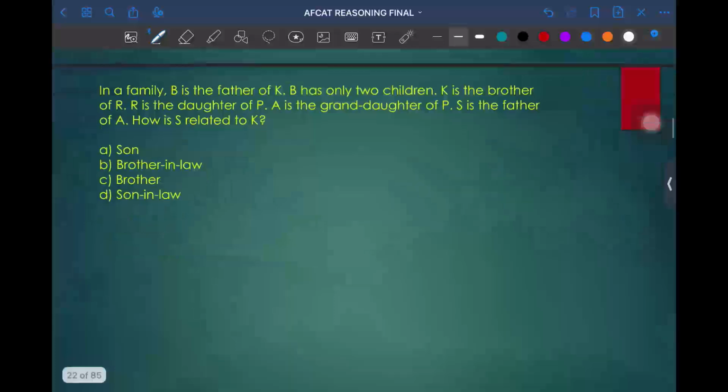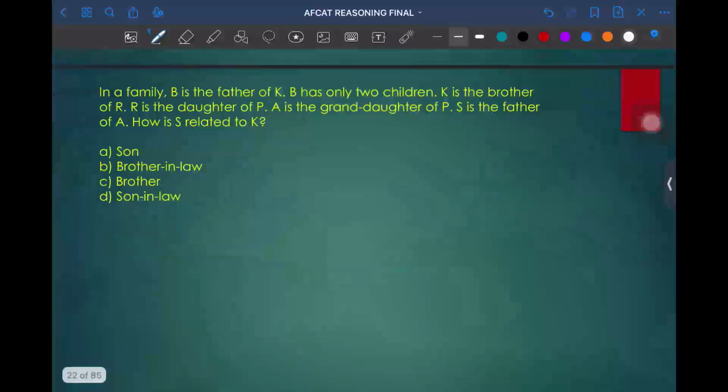I guess you will do this question. Try to solve this question. I'll give 1 minute of time. The question tells that in a family, B is father of K, B has only 2 children, K is brother of R, R is daughter of P. After solving this, please let me know in the comment section, or else unmute your mic and answer it.